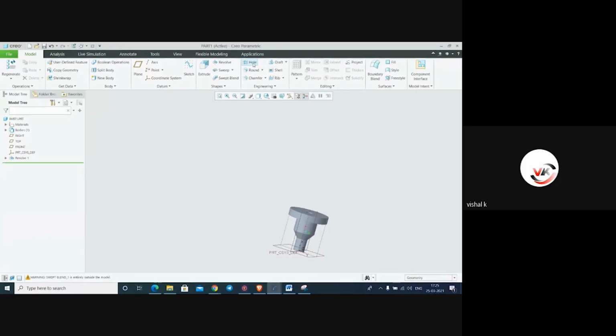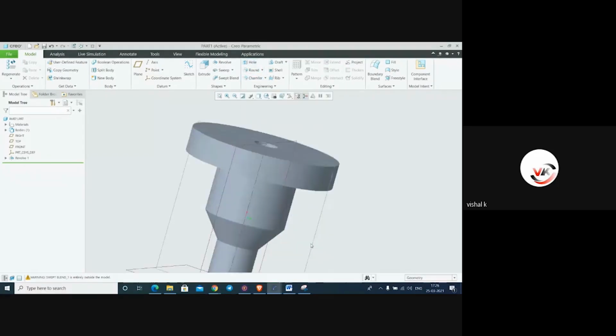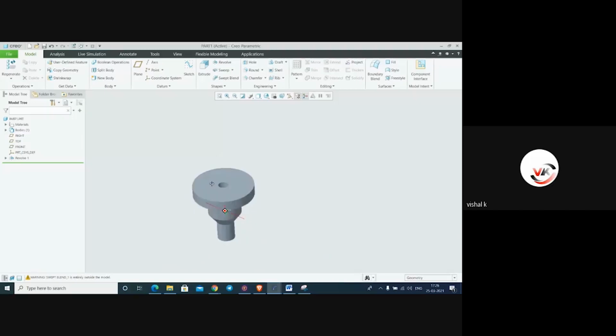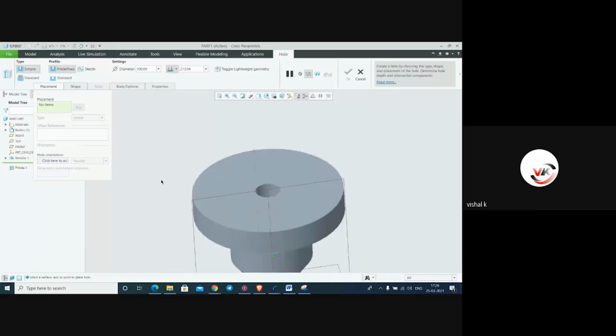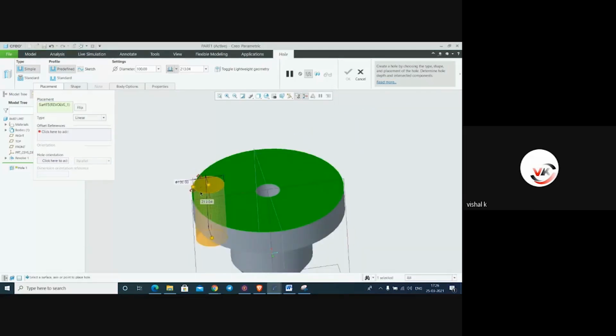Now here it is hole, round, chamfer. This command we will see first. We have to make a hole on this shaft. So place the hole. Here it is type, profile, standard hole, threaded, placement, and this placement is on this surface.